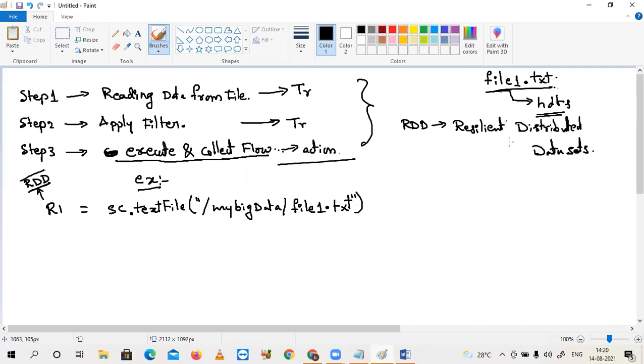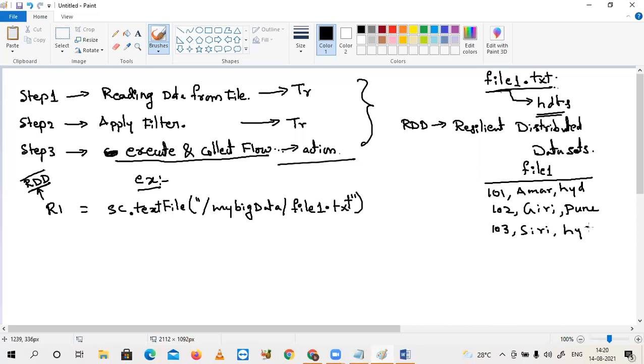Think that in file1 the data shape is like this, and the last field is city. For ease, just imagine there are only 3 rows.